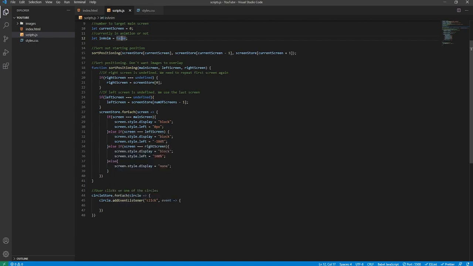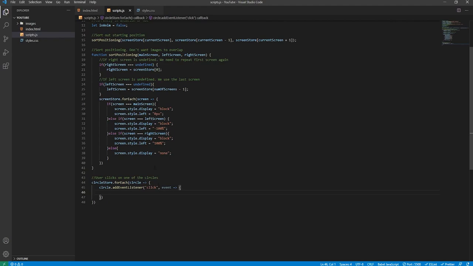So currently it's set to false because obviously on document load there can be no animation, and it will be set to true when an animation is triggered, then set back to false when animation has been triggered again. So we will only be able to start a new animation when it's set to false, so we don't risk overriding an animation which has already been playing. So we will say if in anim is equal to false, so the code inside will only be able to be executed if this boolean is false.